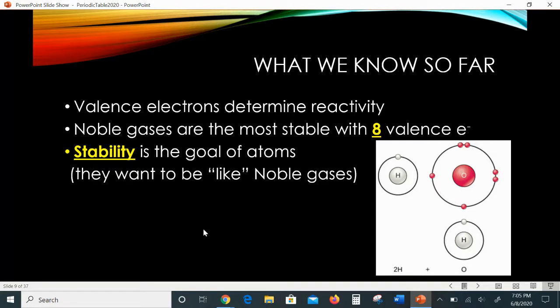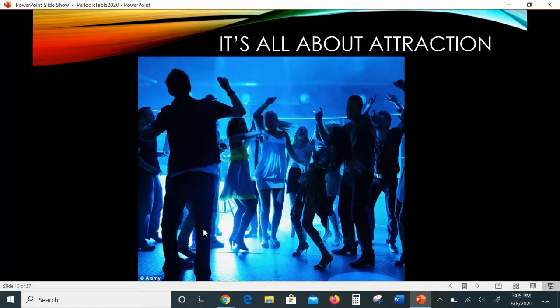All right. So what we're going to do now is called the periodic trends. Periodic trends have everything to do with attraction. So I try to get your attention by playing music, right? Because if you're at the club, then you're trying to be attracted to someone or trying to get someone attracted to you. And the problem is, can't date ourselves with this. So the problem is that there's things blocking, right?